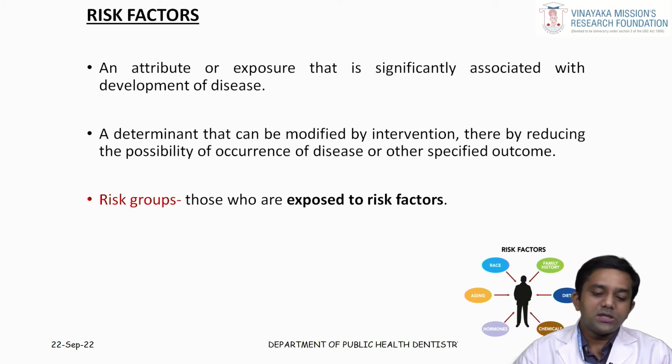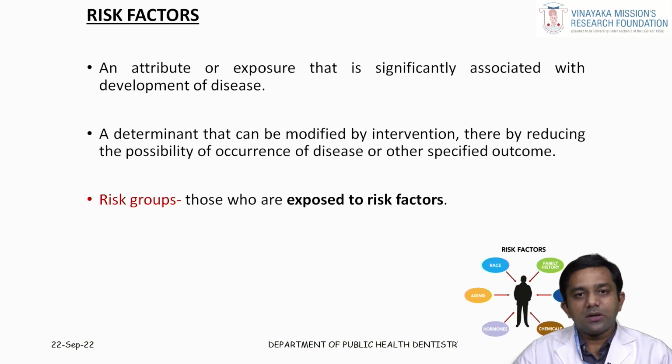Next, we will see what are the risk groups. Risk groups are nothing but your age groups, as increase in age causes a particular disease. The diet of the person, the family history, that is your hereditary factors, can be involved in the occurrence of a particular disease.